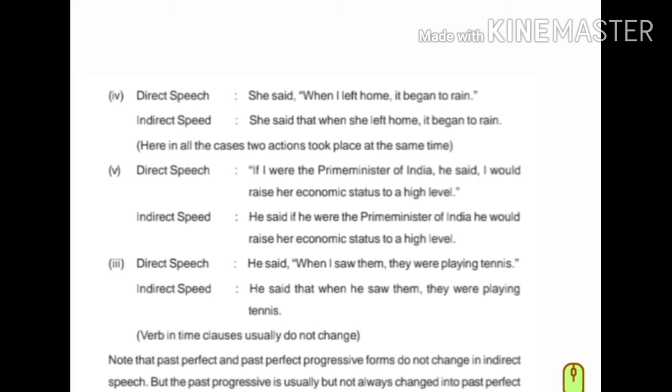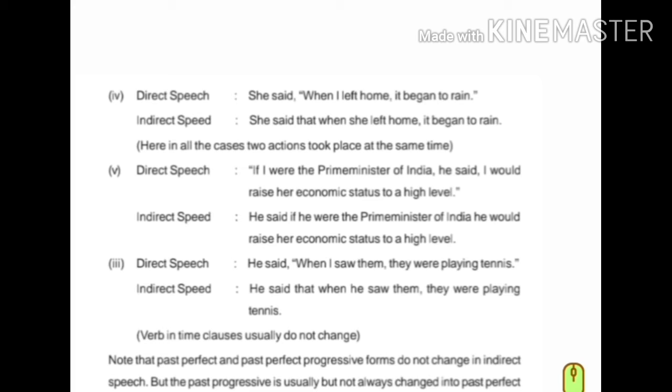Direct speech. She said, "When I left home, it began to rain." Indirect speech. She said, instead of inverted comma, that. So she said that when, I became she. She said that when she left home, it began to rain. Next, here is all the cases. Two actions took place at the same time.